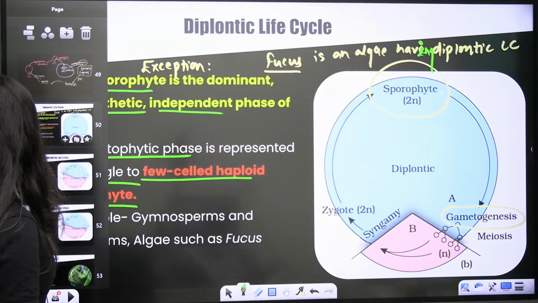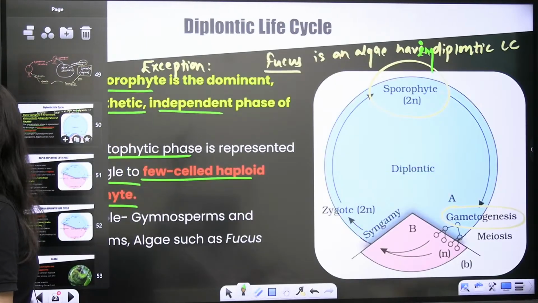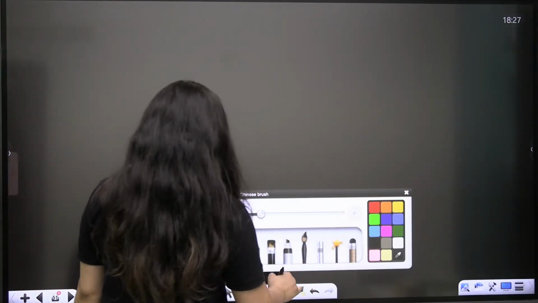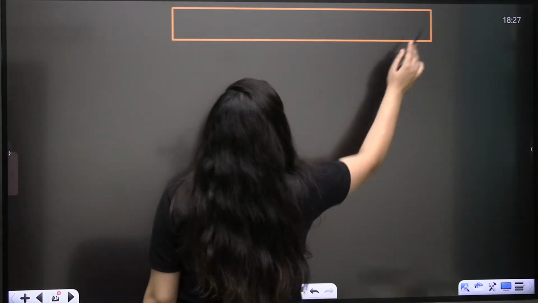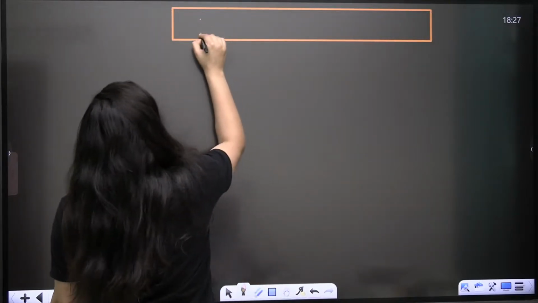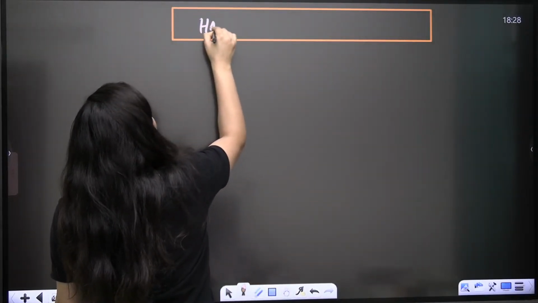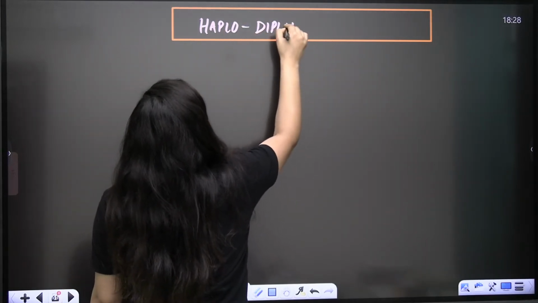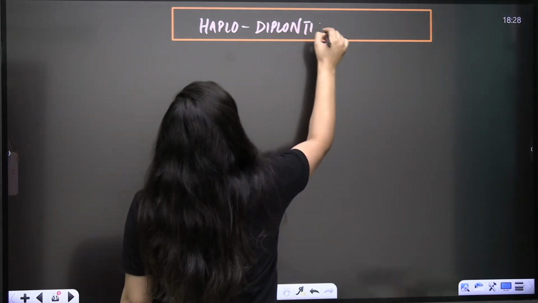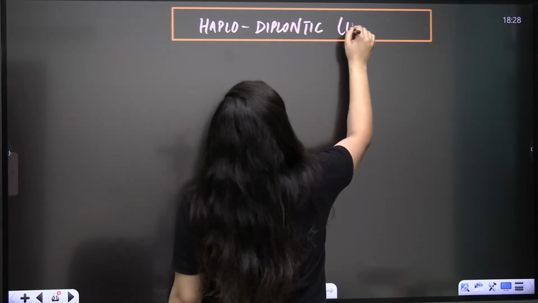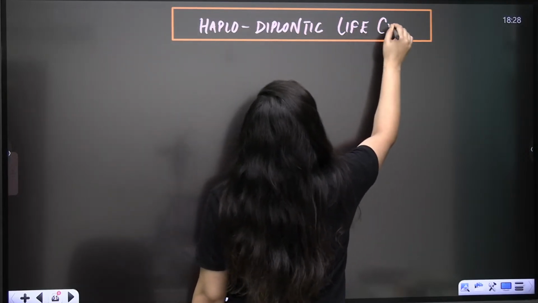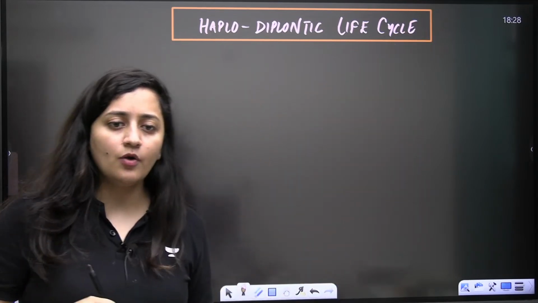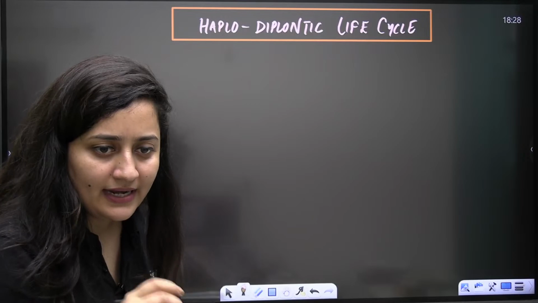So now let's talk about the next life cycle, that is the haplodiplontic life cycle. What are we going to discuss? We are going to discuss the haplodiplontic life cycle.